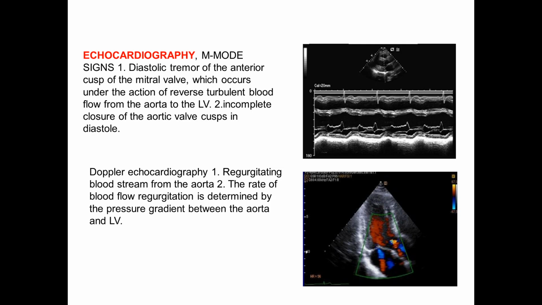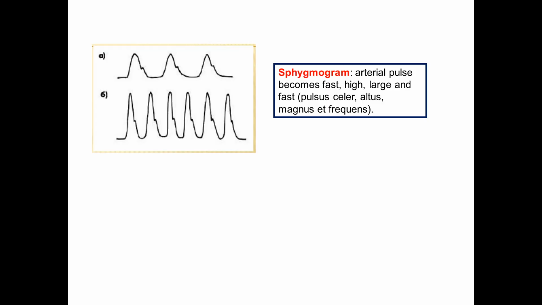Echocardiography in M mode shows diastolic tremor of the anterior cusp of the mitral valve, which occurs under the action of reverse turbulent blood flow from the aorta to the left ventricle, and incomplete closing of the aortic valve cusps in diastole. Doppler echocardiography shows the regurgitating blood stream from the aorta, and the rate of blood flow regurgitation is determined by the pressure gradient between the aorta and left ventricle.